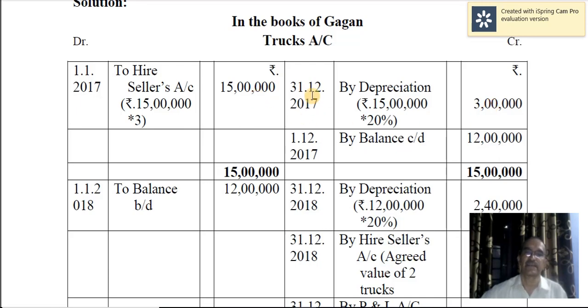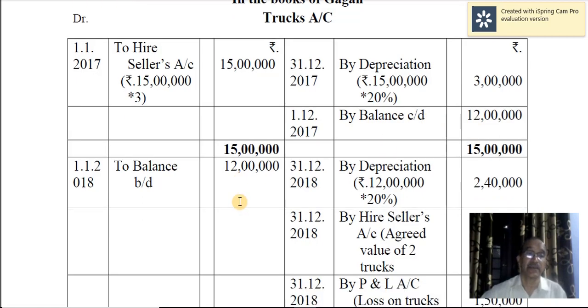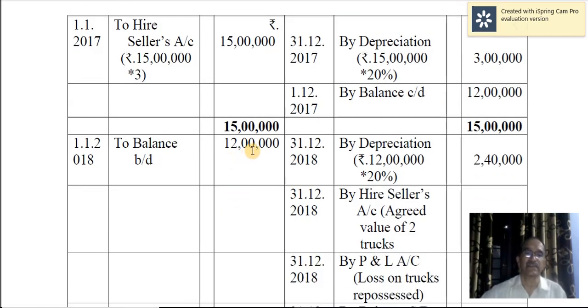As a result, 15 lakh minus 3 lakh, 12 lakh is the balance. So that will be carried down. Next year beginning, 12 lakh is the balancing figure at the beginning. It is brought down. And in the second year, all the entries are passed also, except for making payment of the second installment. So depreciation on this written down value 12 lakh at the rate of 20% comes to 2,40,000.